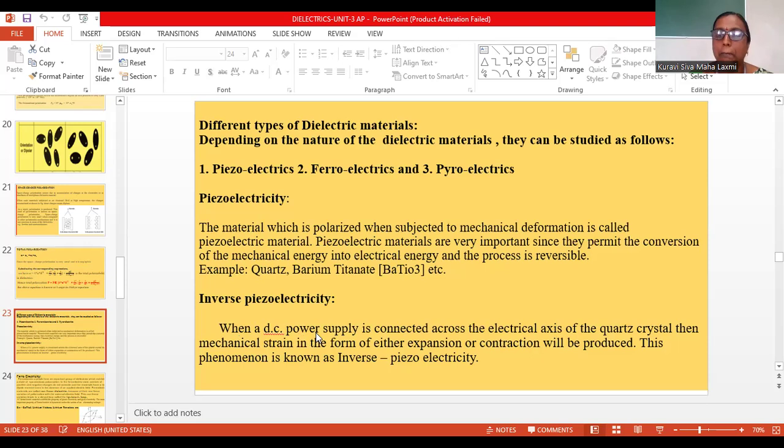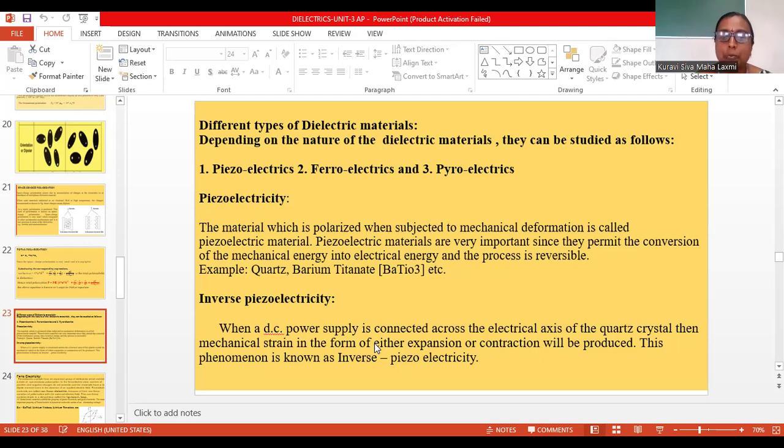When a DC power supply is connected across an electrical axis of a quartz crystal, the quartz crystal exhibits inverse piezoelectricity and mechanical strain is formed. There may be elongation or contraction, some change in the length, breadth, or area. That phenomenon is known as inverse piezoelectricity.